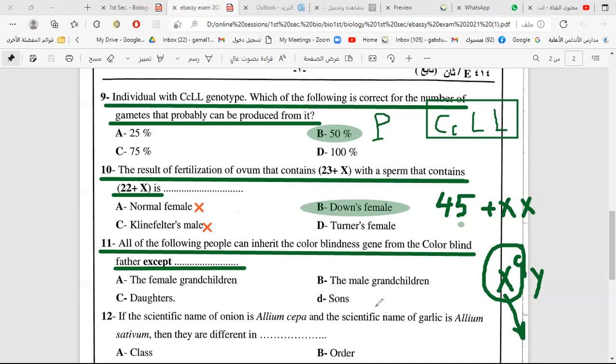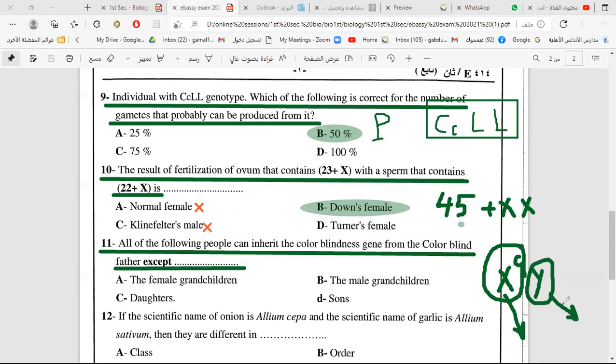The question here: all of the following people can inherit the color blindness gene from the color blind father, except... this gene goes to what? Only to sons, male sons? This Y doesn't carry the gene.